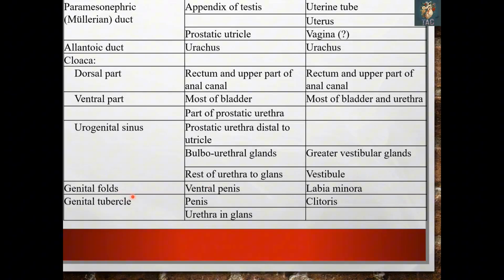Genital folds will form the ventral penis, and in females form the labia minora. The genital tubercle forms the penis and the urethra in the glans, while in the female it forms the clitoris. So again, this table is also very important for MCQs, so please memorize this table as well.